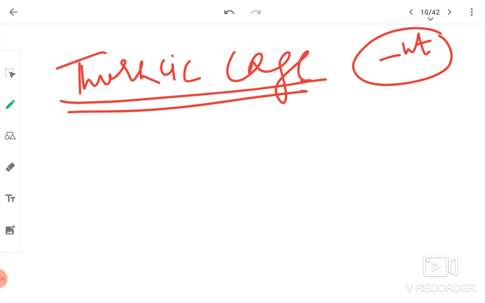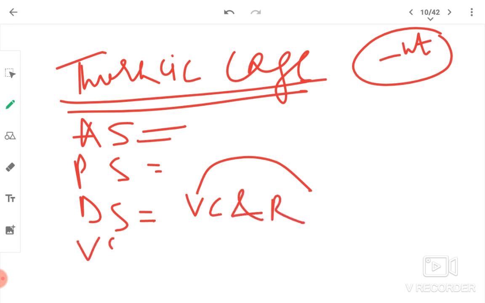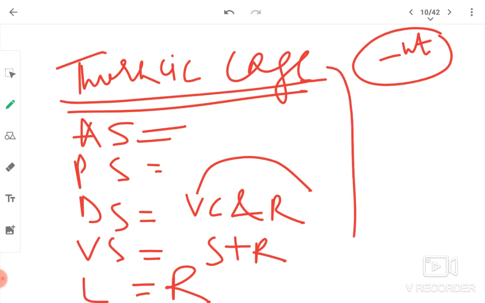Covering of thoracic cavity makes thoracic cage. Anterior surface will have clavicle bones and the neck. Posterior surface will have diaphragm. Dorsal surface will have vertebral column and ribs. Ventral surface will have sternum plus ribs. And the lateral surface will have ribs. This was about thoracic cage.